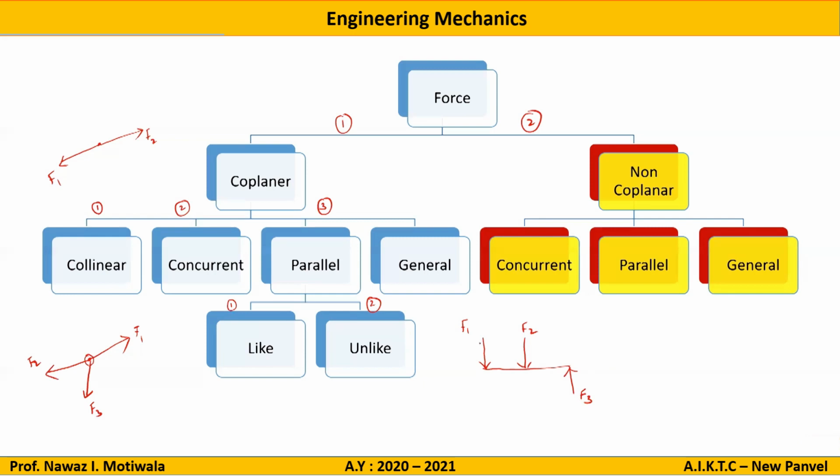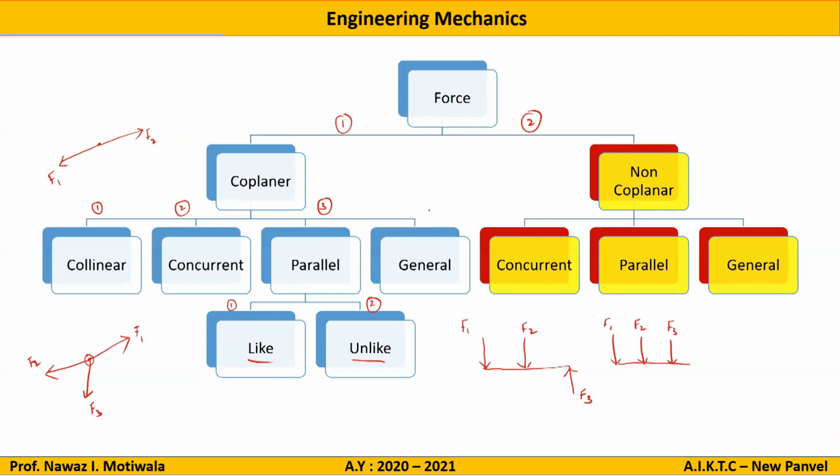In this case, it is not the same. Two of them are going downwards and one of them is going upward. Hence, this will be termed an unlike parallel force system. But if the forces are like, all in the same direction, let us say this F1, F2, and F3, then we will term it a like parallel coplanar force system.